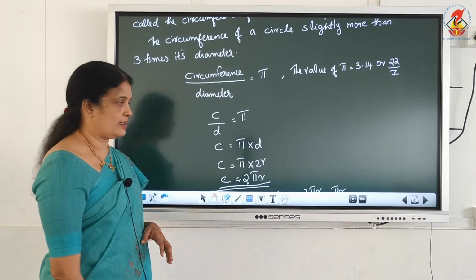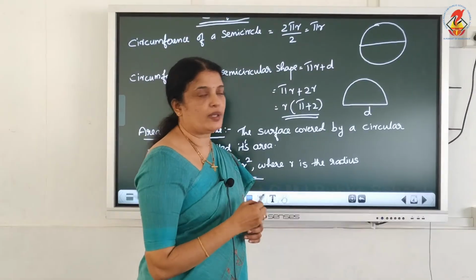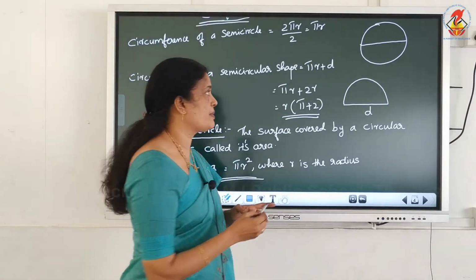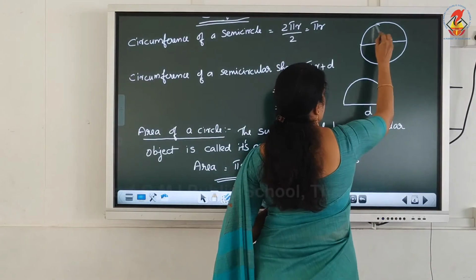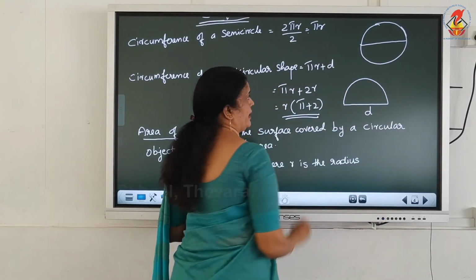Circumference of the circle. Circumference of a semicircle is equal to 2 pi r divided by 2. Here, one circle divided into 2 equal parts, that means semicircle. You will get 2 semicircles. Okay, this length is equal to what? 2 pi r divided by 2 equals pi r.